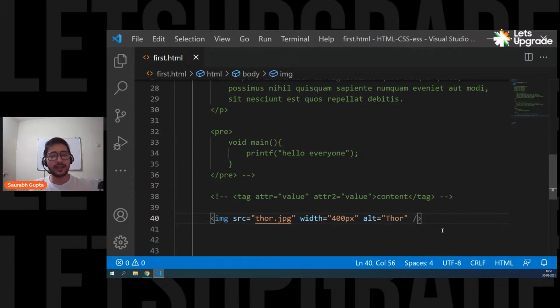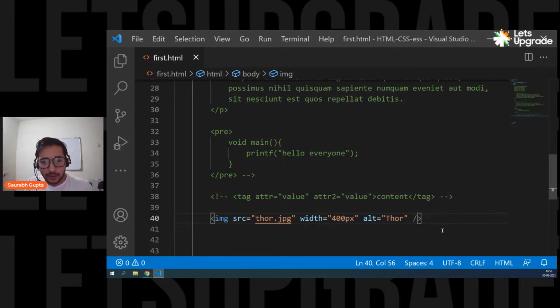Now, I would also like to tell you what W3C is. W3C stands for World Wide Web Consortium. That is nothing but an authority that keeps track of HTML, CSS, and JavaScript standards. So W3C is nothing but an authority that keeps track of all the web standards. And W3C says that you should always use alt, and that's it.